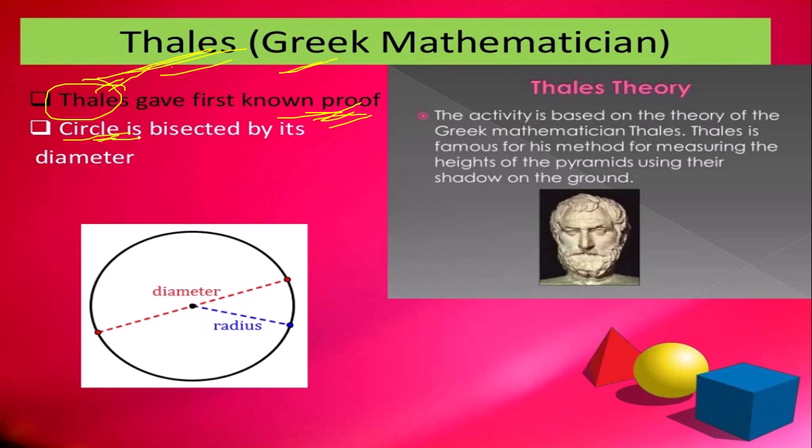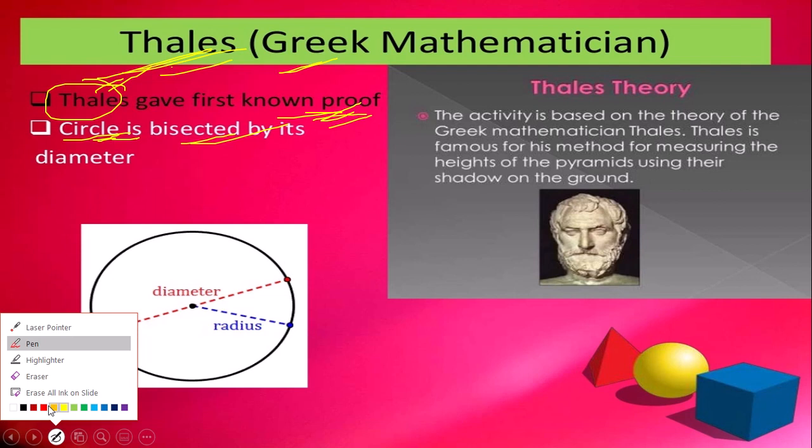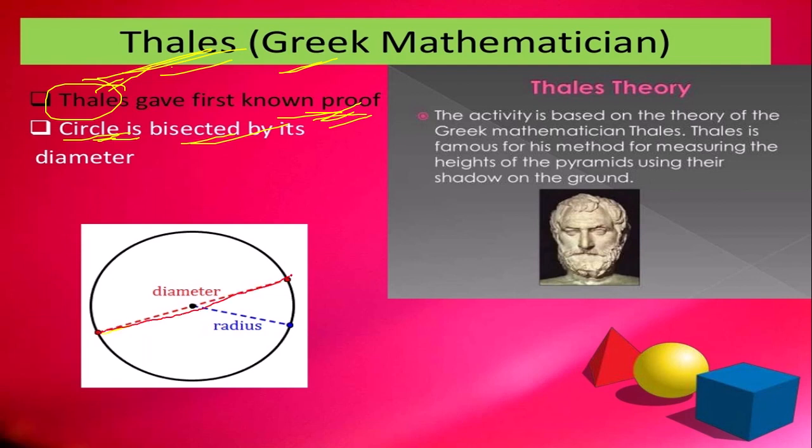What he proved is that a circle is bisected by its diameter. That means if we draw a diameter of a circle, the circle is divided into two equal parts.